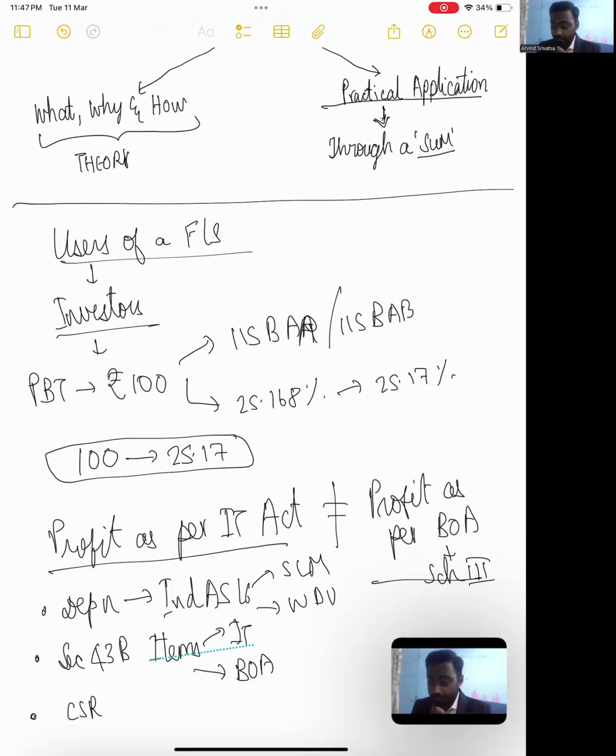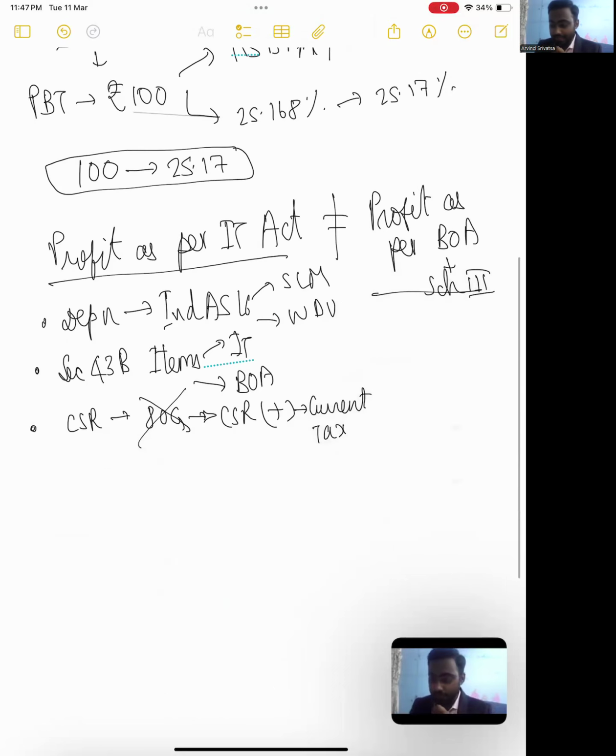In case of your 115 BAA and BAB, the entity won't be eligible for the deduction, right? Perfect. So, in this case, the CSR will be added back in the current tax computation. But in your books of accounts, while you arrive at your profit before tax, the CSR expenditure is going to get deducted. So, we have seen some of the reasons as to why our profit as per Income Tax Act will not equal the profit as per books of accounts. So, I have to go back a bit in time and also explain the logic for deferred tax so that you understand the complete picture.